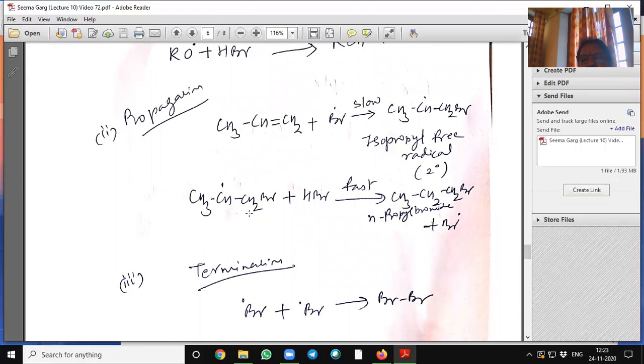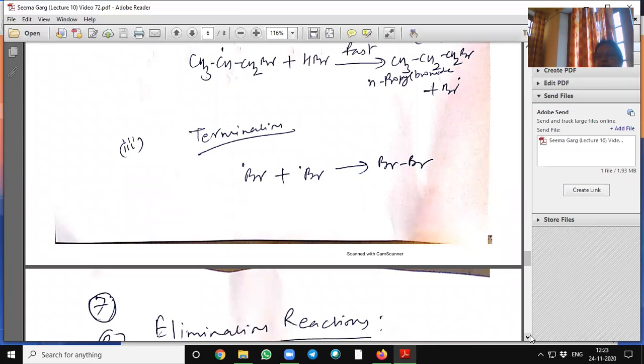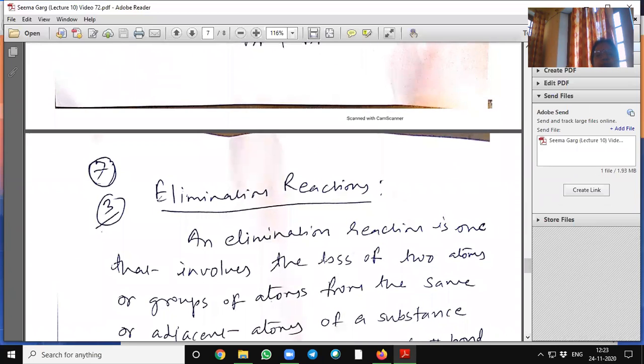To this secondary free radical, HBr is again added by a fast reaction and it forms normal propyl bromide plus a bromine free radical. So it is also known as the anti-Markovnikov rule, and here we get 1-bromopropane. In termination, bromine free radicals combine to form a bromine molecule.